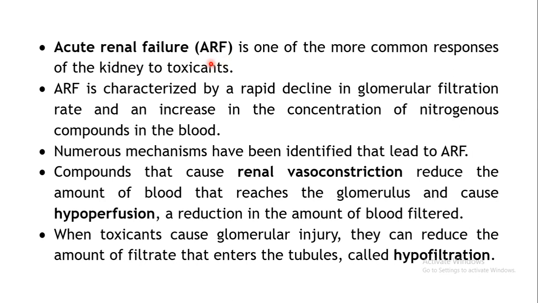This is one of the most common types of damage which is caused to the kidney by toxicants, and it is characterized by the rapid decline in the glomerular filtration rate, that is the amount of filtrate which is generated per unit time. Also it is characterized by increase in the concentration of nitrogenous compounds in the blood.